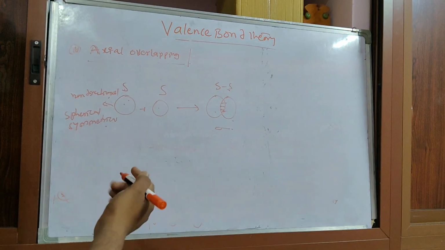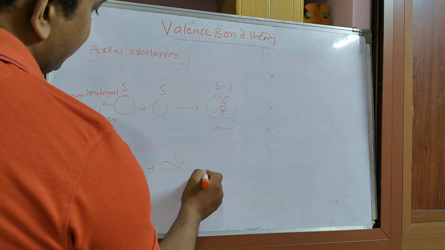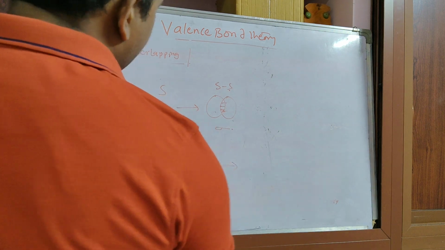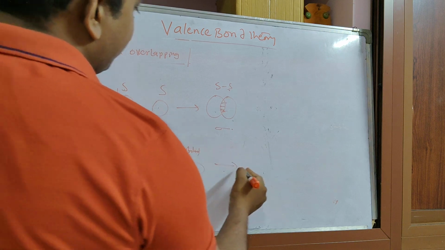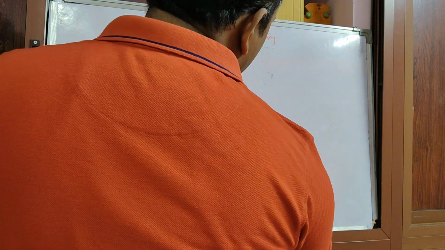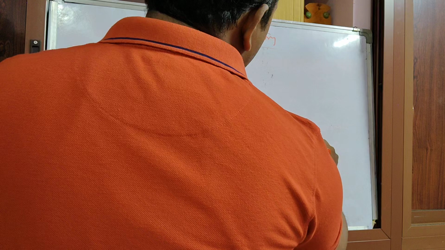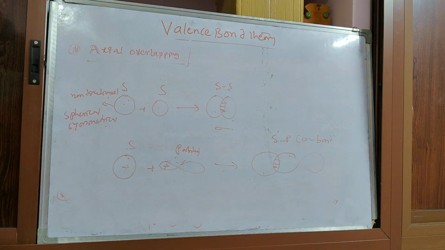In the case of an s orbital and a p orbital, they form the s-p sigma bond. This is one example.